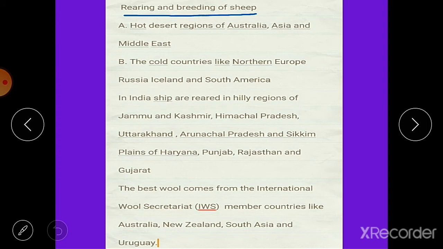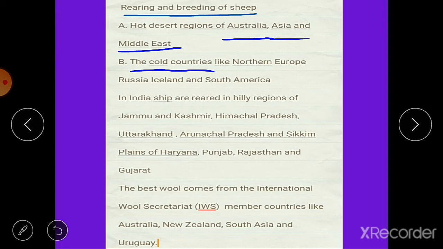Rearing and breeding of sheep is mainly found in the hot desert regions of Australia, Asia and the Middle East, then the cold countries like Northern Europe, Russia, Iceland and South America.